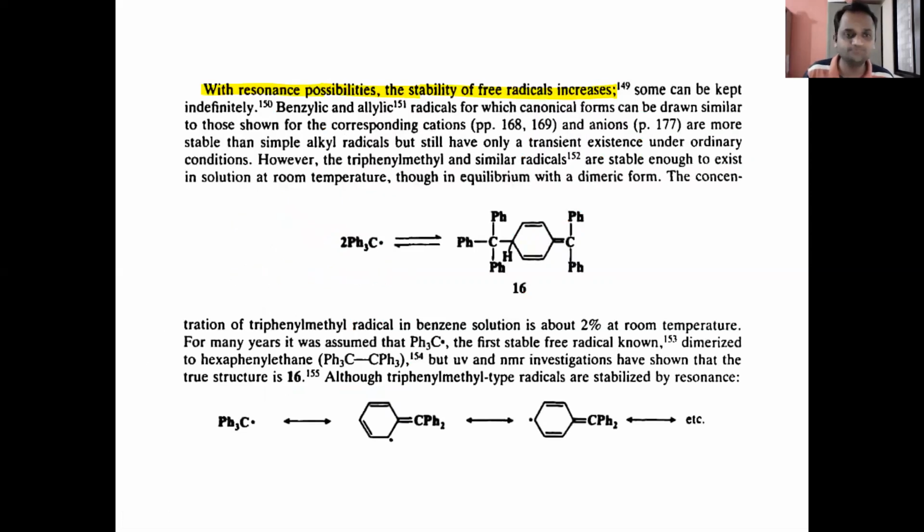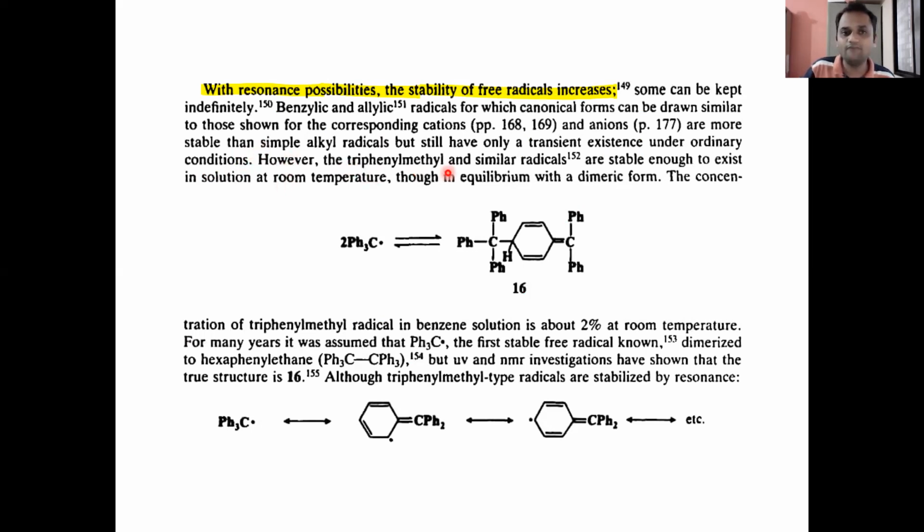Now see, but they still have only a transient existence under ordinary conditions. So the existence of the benzylic and allylic radical is transient.